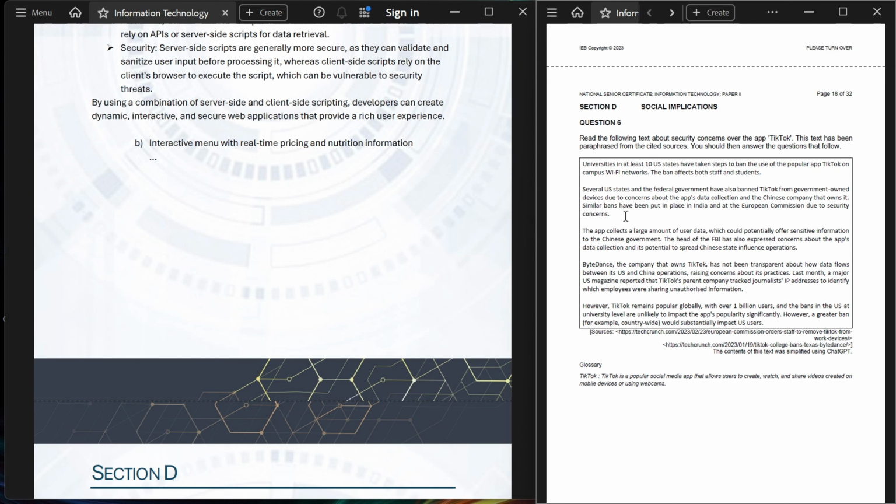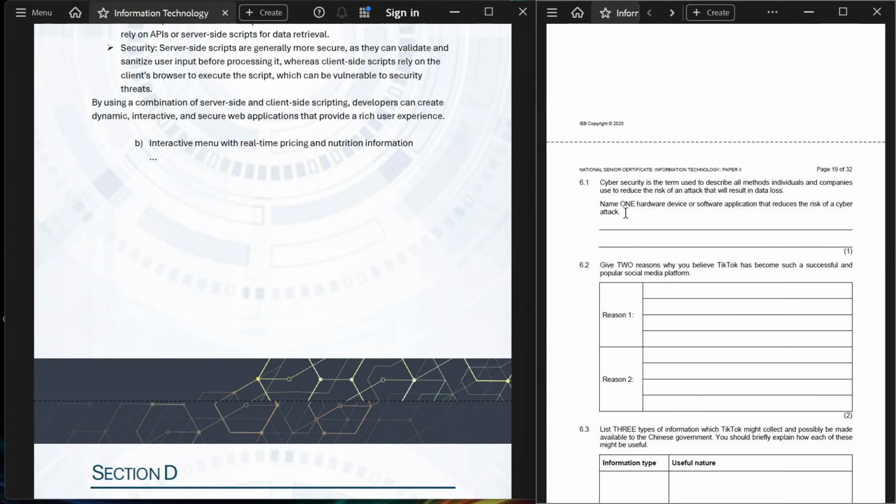Last month, a major US magazine reported that TikTok's parent company tracked journalists' IP addresses to identify which employees were sharing unauthorized information. However, TikTok remains popular globally, with over 1 billion users, and the bans in the US at university level are unlikely to impact the app's popularity significantly. However, a greater ban, for example countrywide, would substantially impact US users.